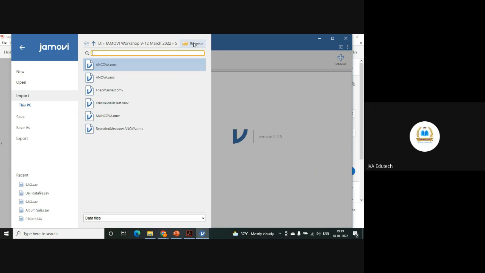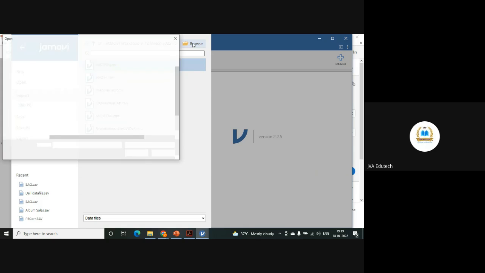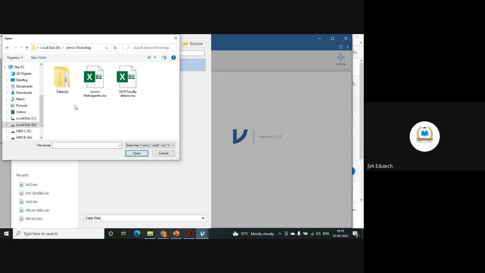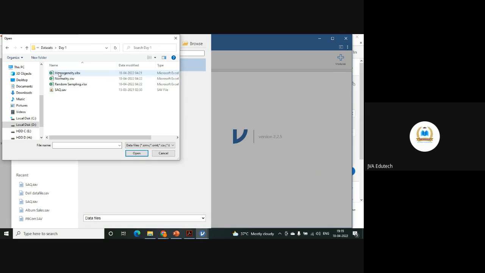And here you will get this option of browse. Are you getting this option? Yes, sir. So click on browse and you can browse through the data. I have given you a data set today that is named random sampling.xlsx. Do you have this? Have you downloaded all these data files?